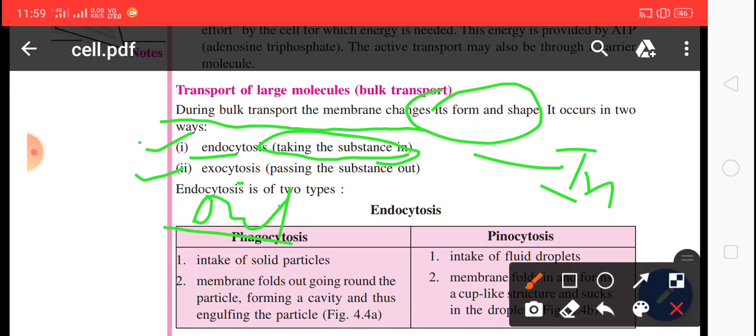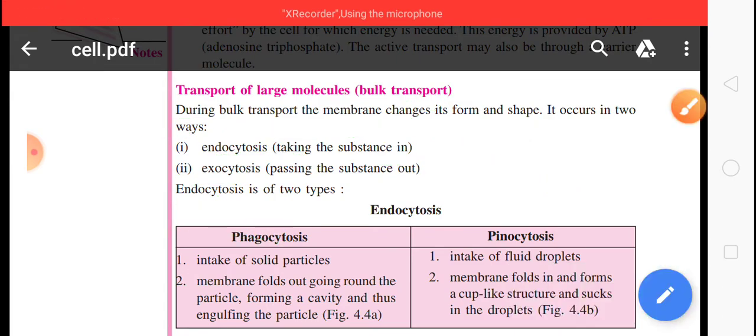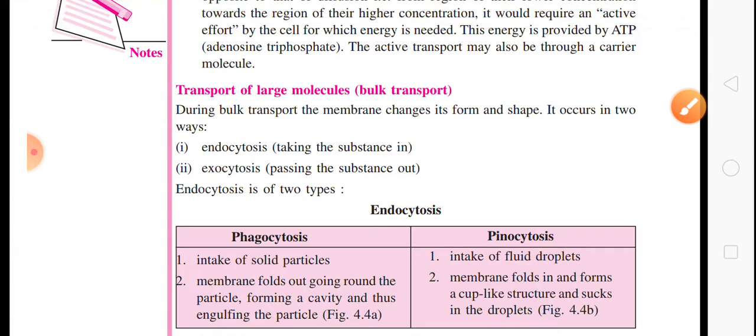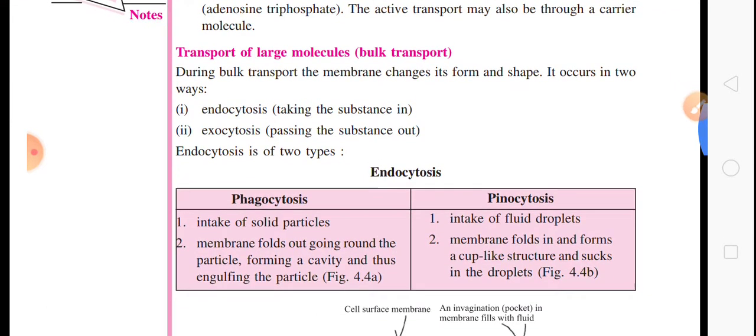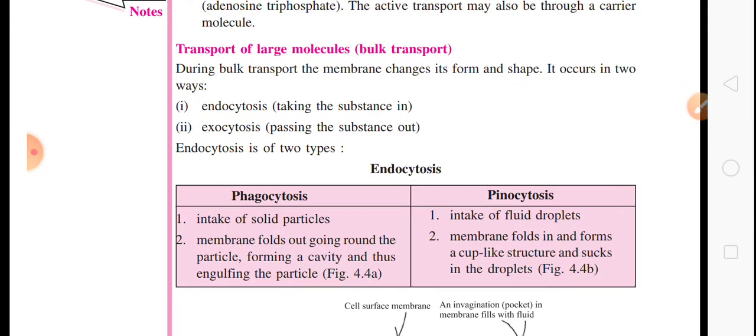So from these words we can understand exo means out and endo means in. So during bulk transport the membrane changes its form and shape. It occurs in two ways: endocytosis, taking the substance in, and exocytosis, passing the substance out.